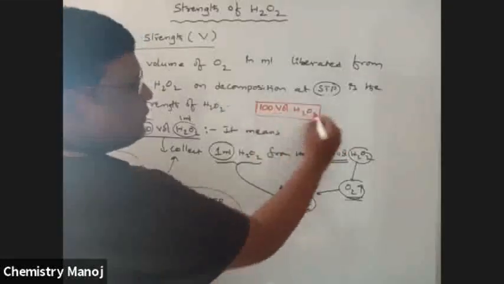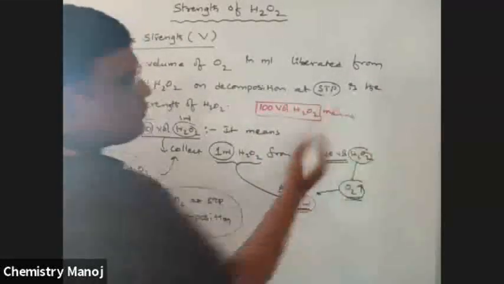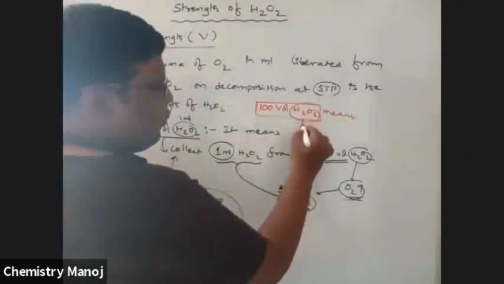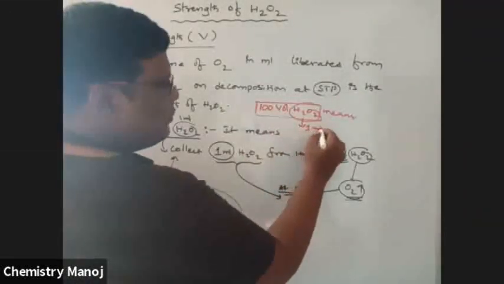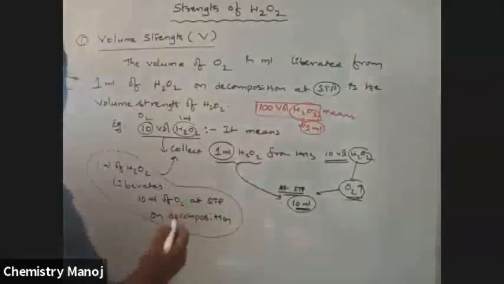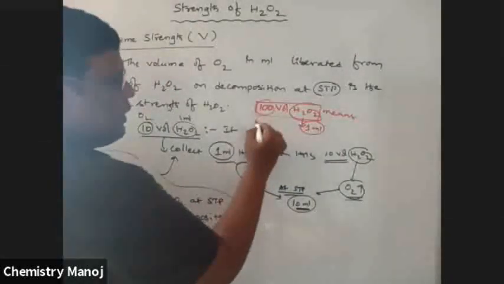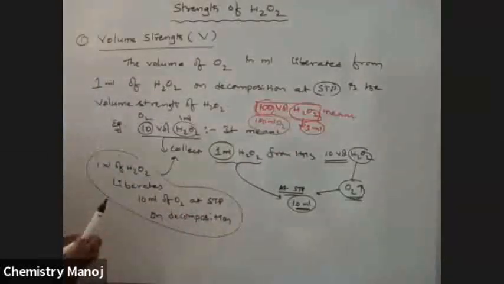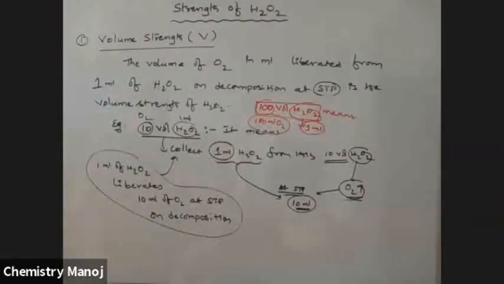What does this mean? Take 1 ml H2O2, it liberates 100 ml O2. Is this clear, my dear boys?